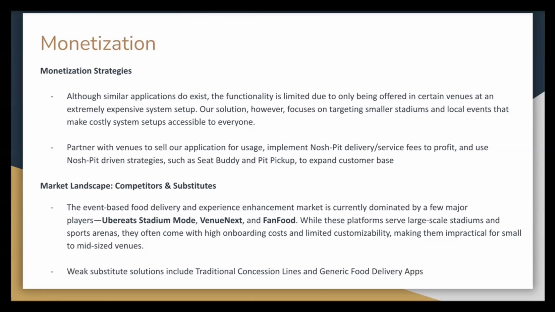Likewise, FanFood, another competitor, offers limited user engagement features beyond basic concession ordering. Weak substitute solutions, such as traditional concession lines and generic food delivery apps, are time consuming and inconvenient, especially during peak event times. And they're not designed for the live event environment, where there's no seat-based logistics or in-venue optimization.